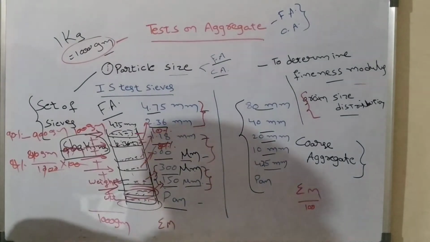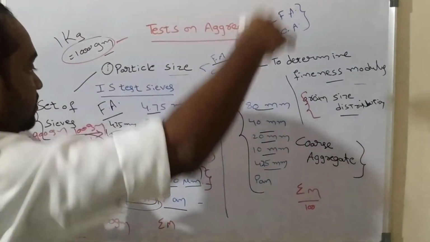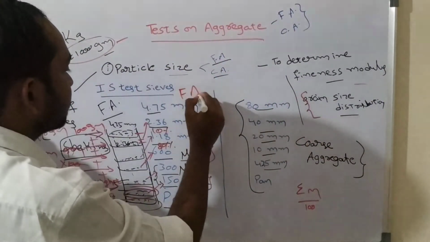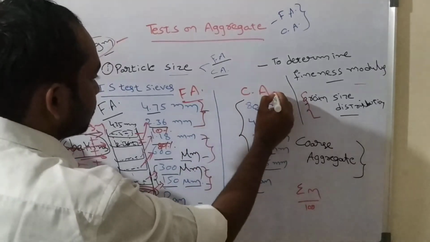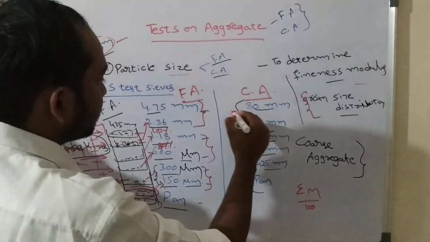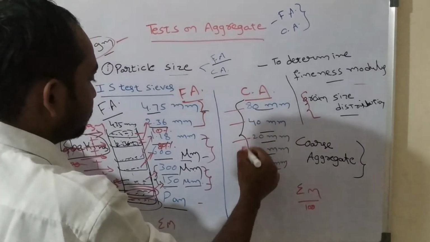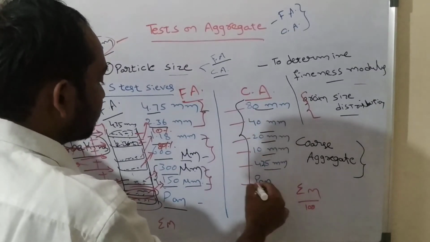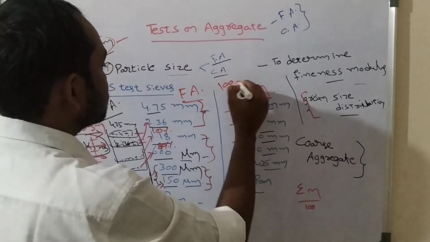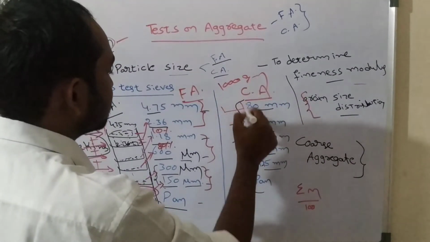Now in the same way, how you do it for fine aggregate, these are the set of sieves used for coarse aggregate. These are used for fine aggregate, and these are used for coarse aggregate. For coarse aggregate, at the top you keep an 80 mm sieve, just under it you keep 40 mm, 20 mm, 10 mm, 4.75 mm, and at the bottom you keep a pan. Then you take 1,00,000 grams, it means 100 kg of aggregate, and put it in this set of sieves.